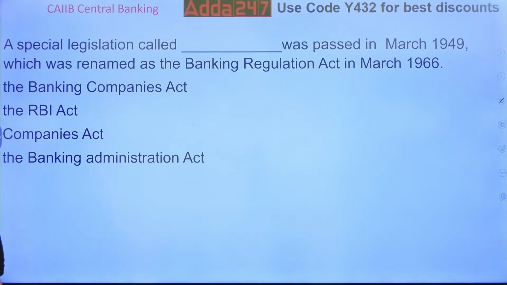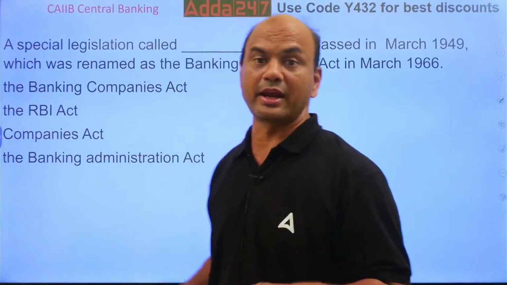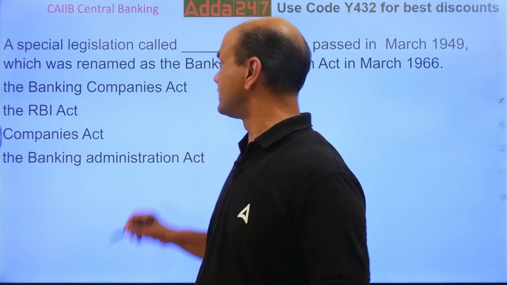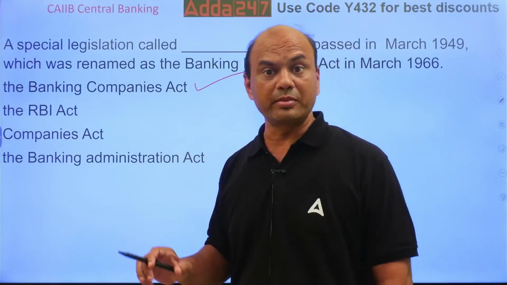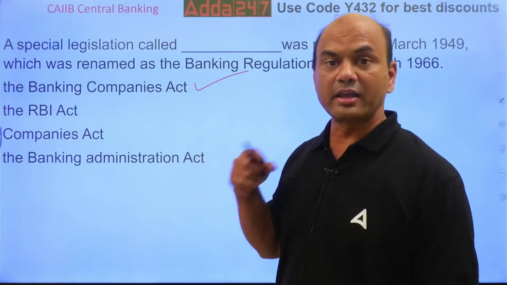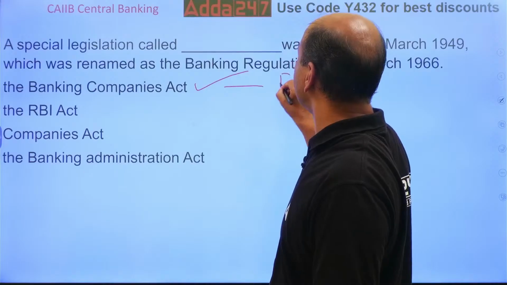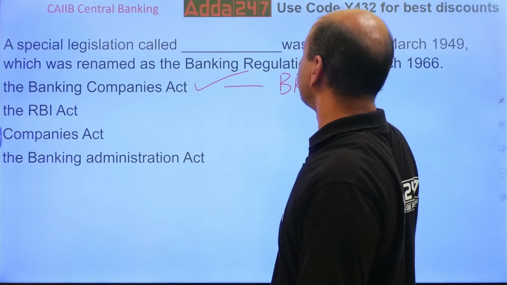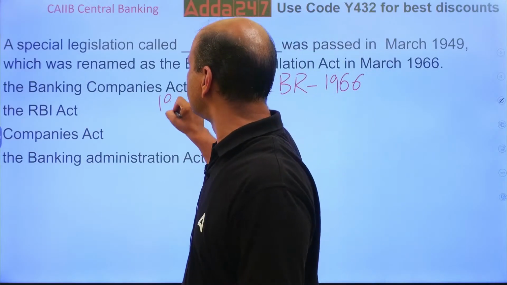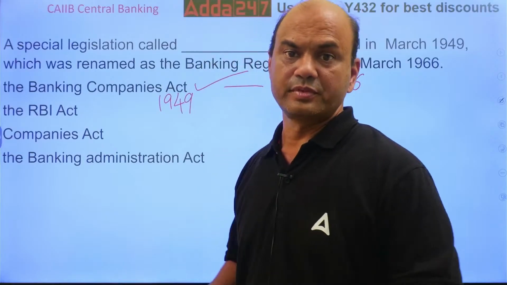Here, in 1949 the act was formed, but it was not actually named as BR Act at that time. It was named as Banking Companies Act. Then in 1966, it became BR Act. BR in 1966. And this was in 1949. Got this point?